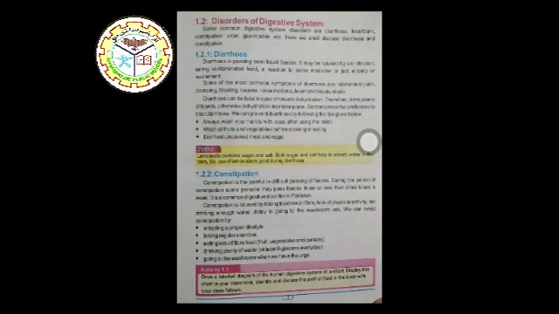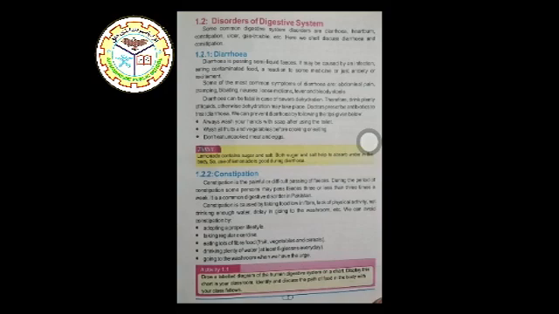During the period of constipation, some persons may pass feces 3 or fewer times a week. It is a common digestive disorder in Pakistan. Constipation is caused by taking food low in fiber, lack of physical activity, not drinking enough water, delay in going to the washroom, etc.